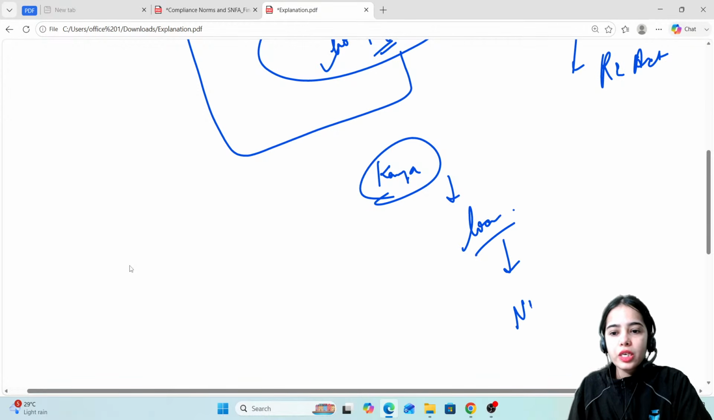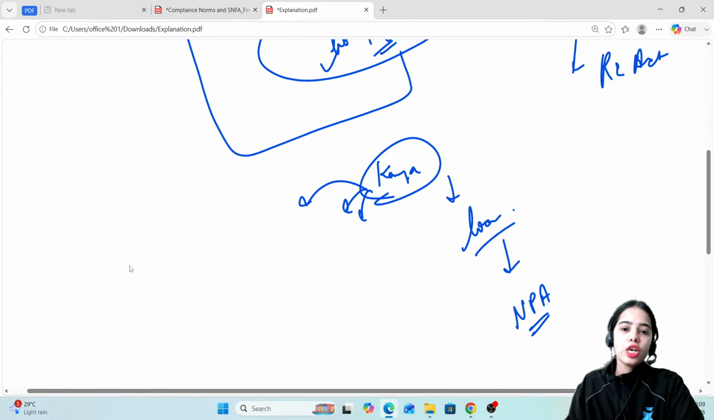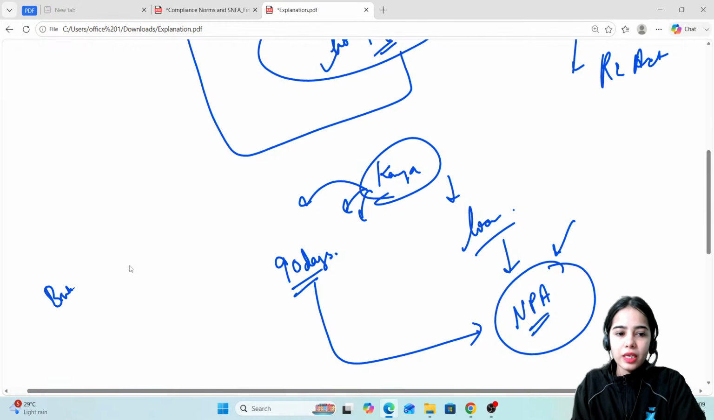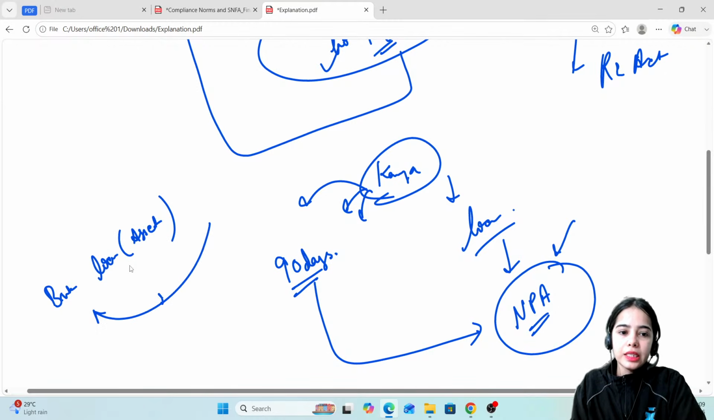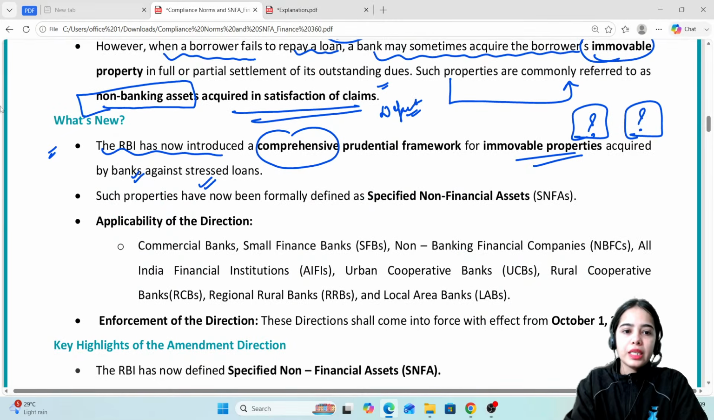Now if, let's say, Kavya has defaulted, what will this loan be called? This loan will be called a non-performing asset if Kavya is not paying the principal amount, the EMIs, or the interest for a period of more than 90 days. The payments are not coming for this particular loan, because for the bank, the loan is the asset on which the bank is earning interest. If Kavya defaults, this loan becomes a non-performing asset. Now the bank is not receiving payment on this loan.